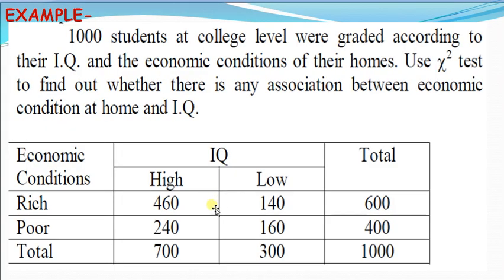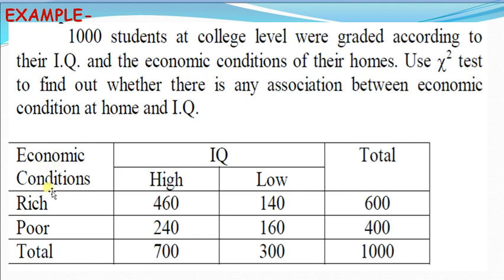Let us take an example. 1000 students at college level were graded according to their IQ and the economic conditions of their homes. Use chi-square test to find out whether there is any association between economic condition at home and IQ.